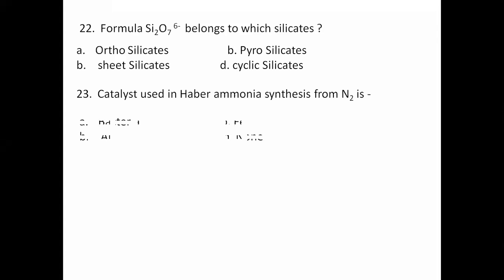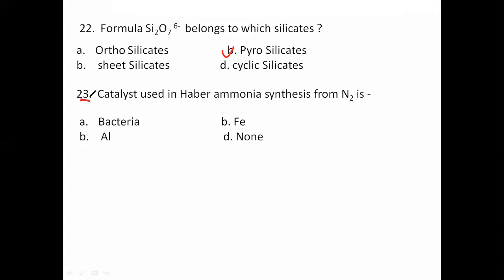What further question? Catalyst which is used in Haber process or Haber ammonia synthesis from N2. So it is pyrosilicate. Pyrosilicate? Yes, and it's the correct answer. Fine. What about this?